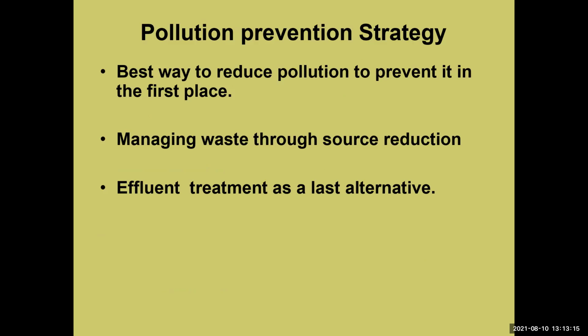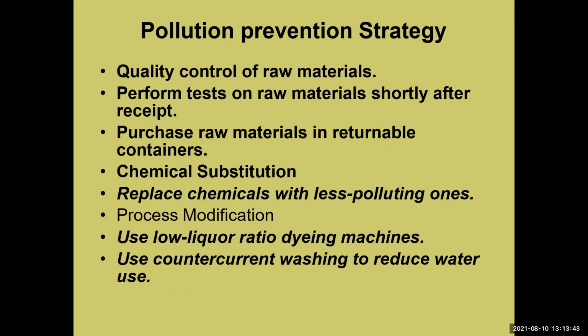The best way to reduce pollution is to prevent it in the first place. First address the generation of pollution, then reduce the pollution, then manage waste through source reduction. Effluent treatment as a last alternative is often the pollution prevention strategy.